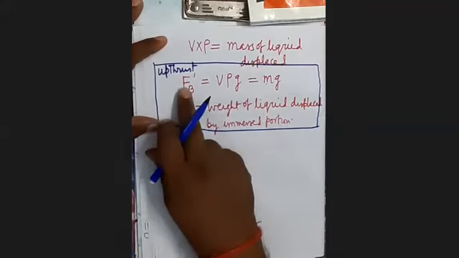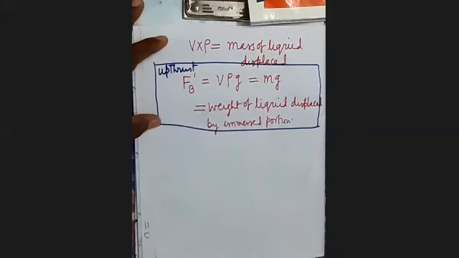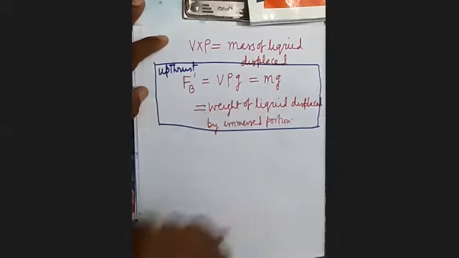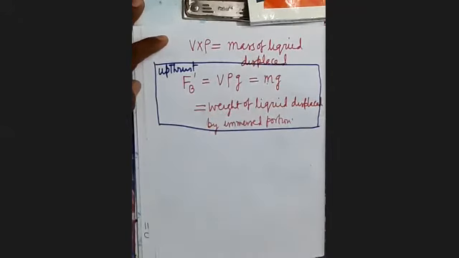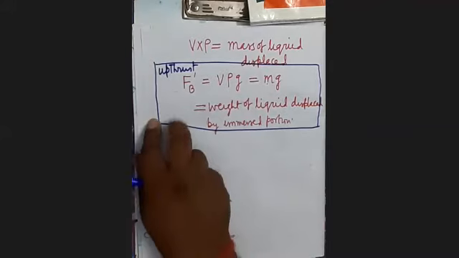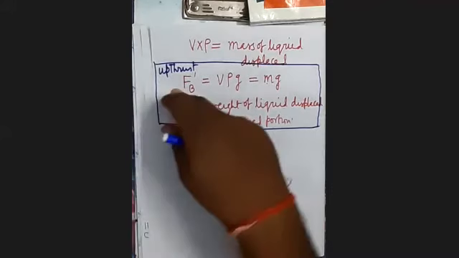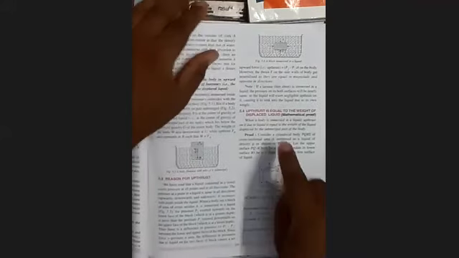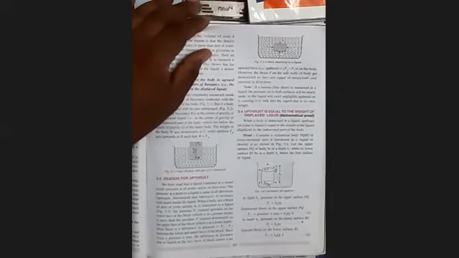It will be maximum when the body is completely immersed. But when the body is partially immersed, it will be less than this. It's clear? So now you can see in your book, here I have explained this thing. This derivation is important. This may be asked in your examination.